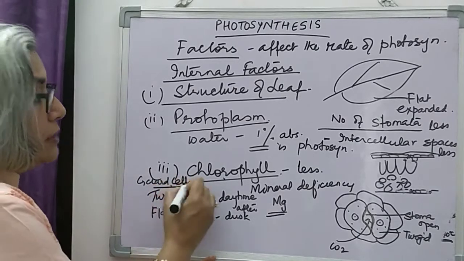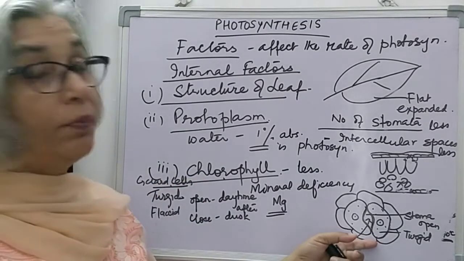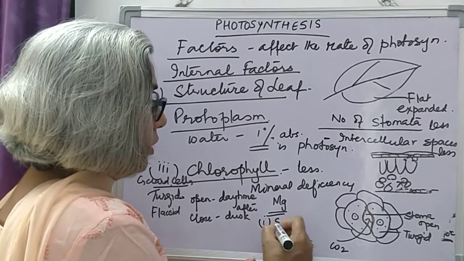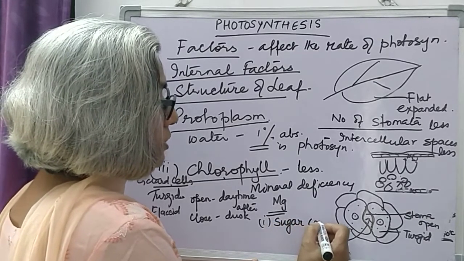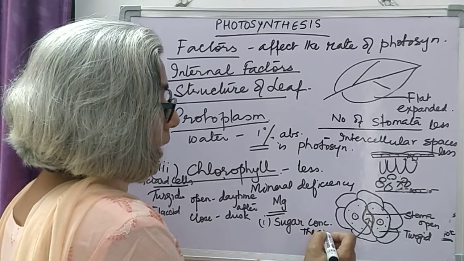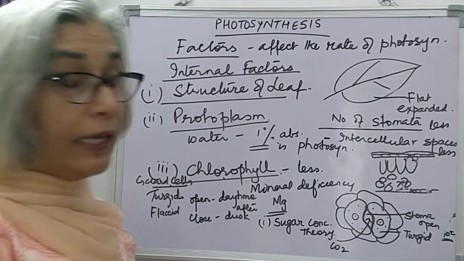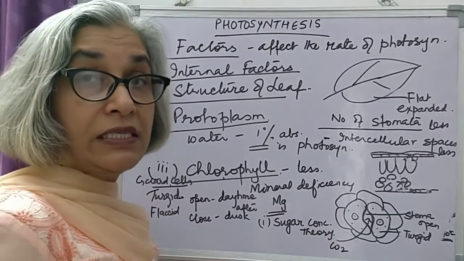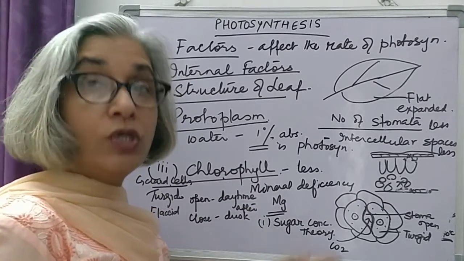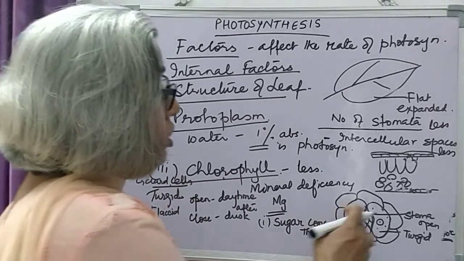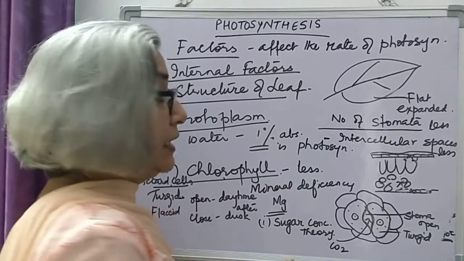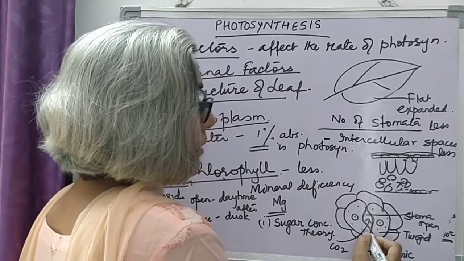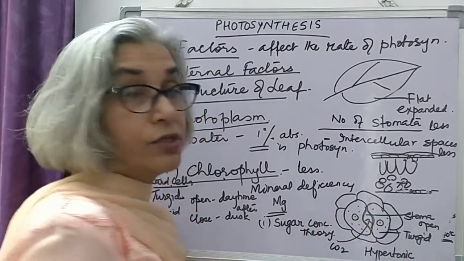So two theories have been proposed to explain the opening and closing of stomata. One theory, which is the old theory, is called the sugar concentration theory. In this theory, during daytime, the chloroplasts present in the guard cells synthesize glucose, which is converted into starch, because of which the solution inside the guard cells becomes hypertonic. Sugar accumulates in the guard cells due to photosynthesis.